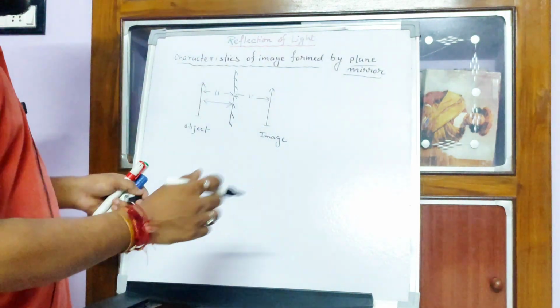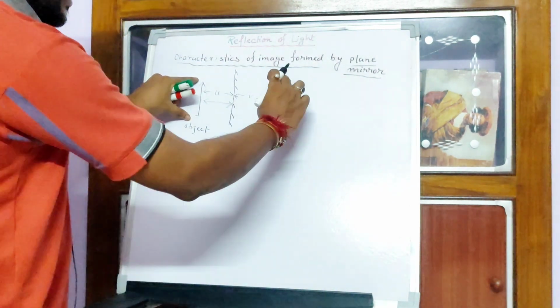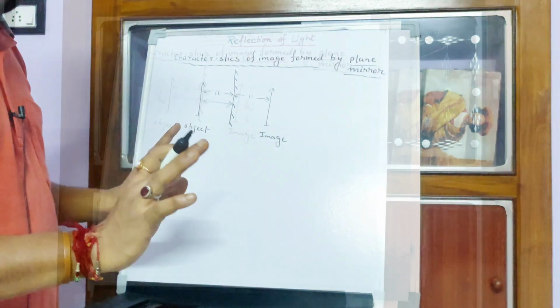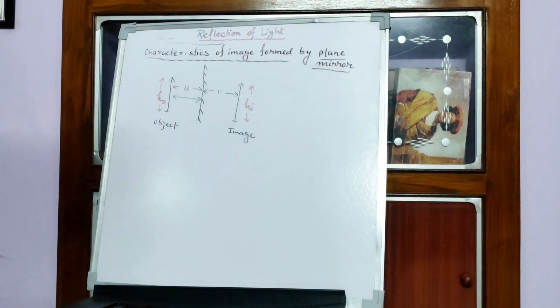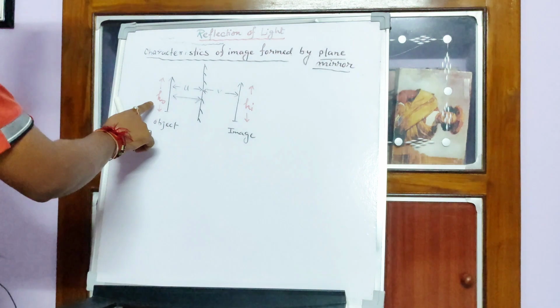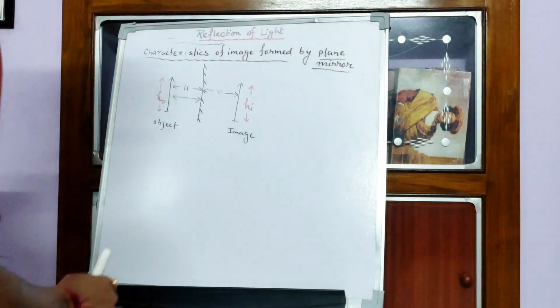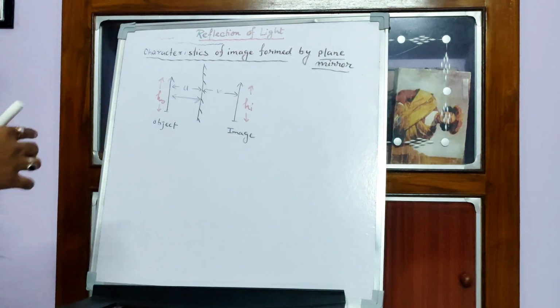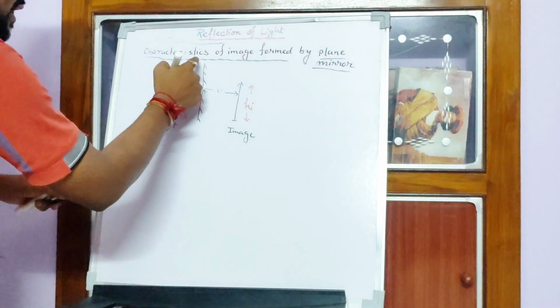And second point is the height of the object and height of the image is always equal, right? So here you can see the object height is denoted as HO and image height is denoted as HI, right? So there are few points you have to remember about characteristics.